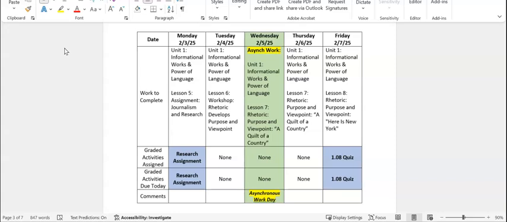Friday, February 7th, we will complete Unit 1, Lesson 8, which is Rhetoric, Purpose and Viewpoint, Here is New York, and we will take the 1.08 quiz. And that is due Friday the 7th as well.